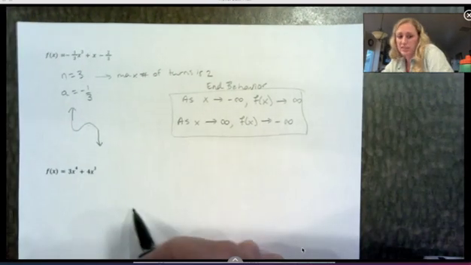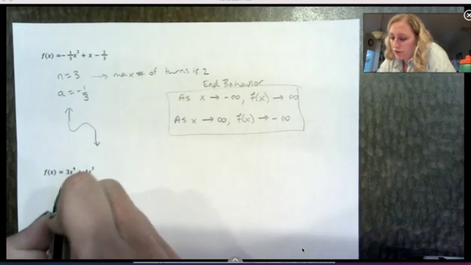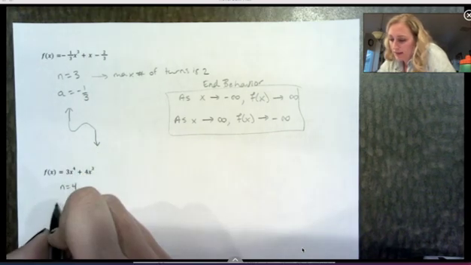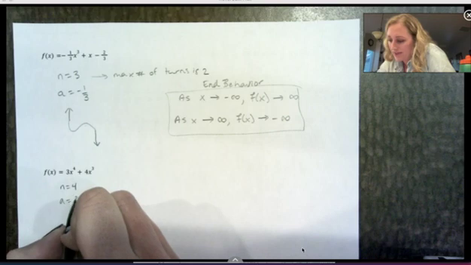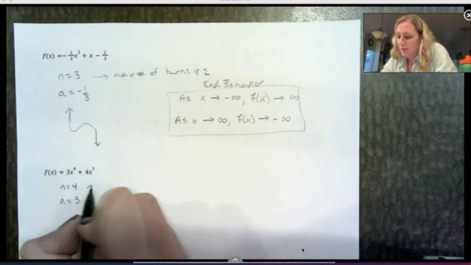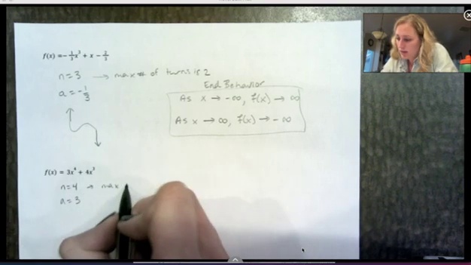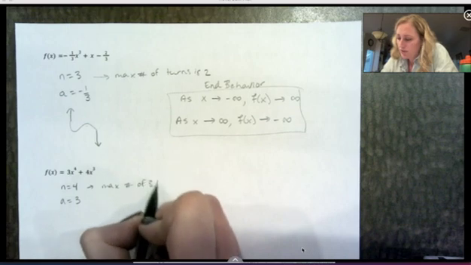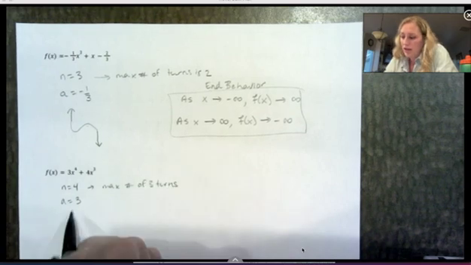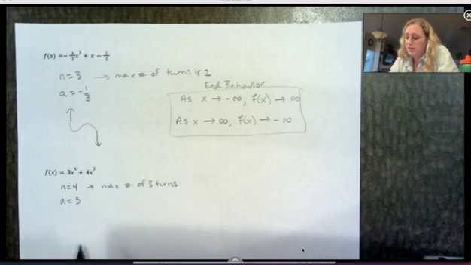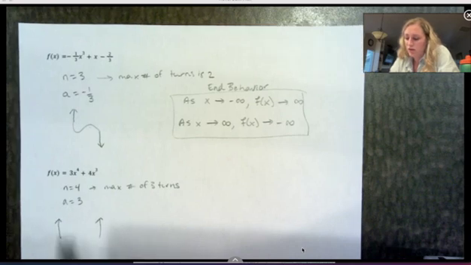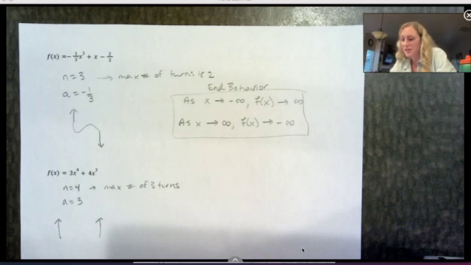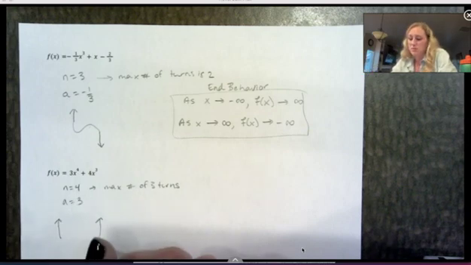We're going to do the same thing on this next one. My degree here is 4, and my leading coefficient is positive 3. So I can have a max of 3 turns. It's an even degree, so the ends go the same direction, and a positive leading coefficient means the right side is going up.